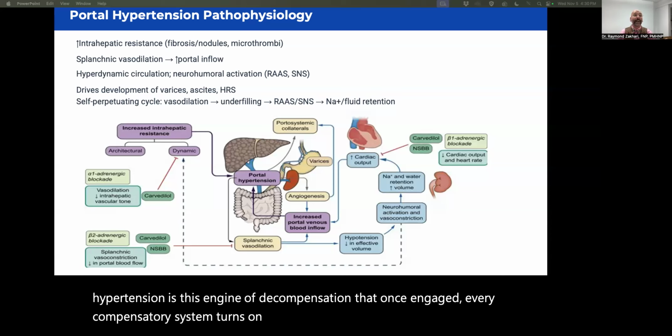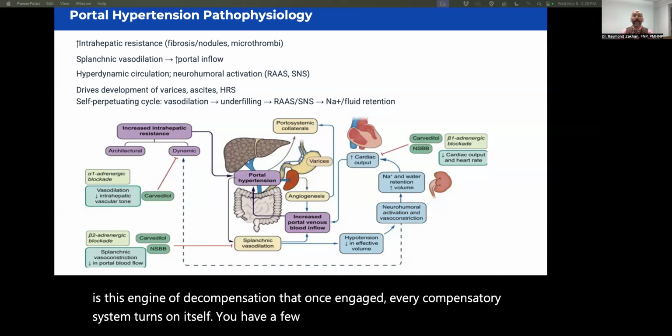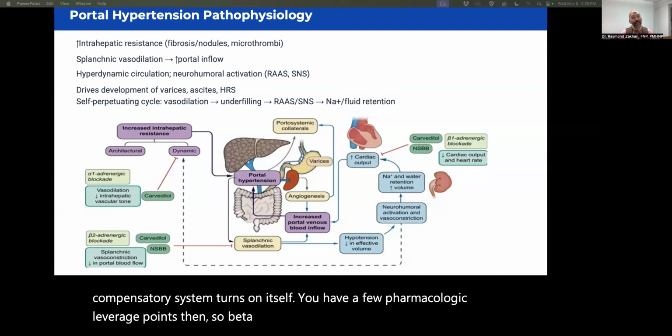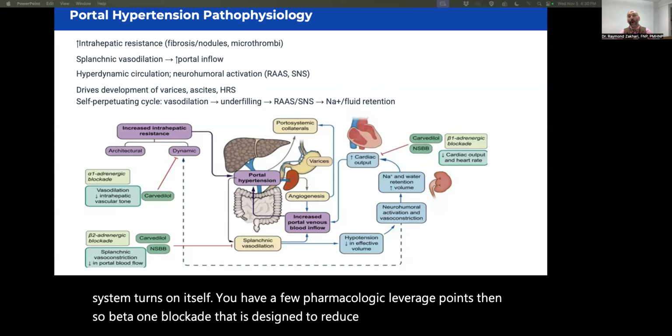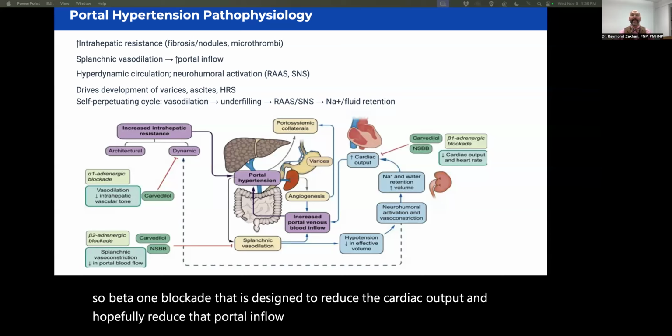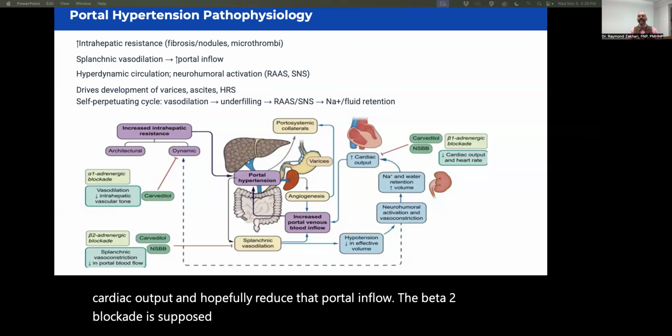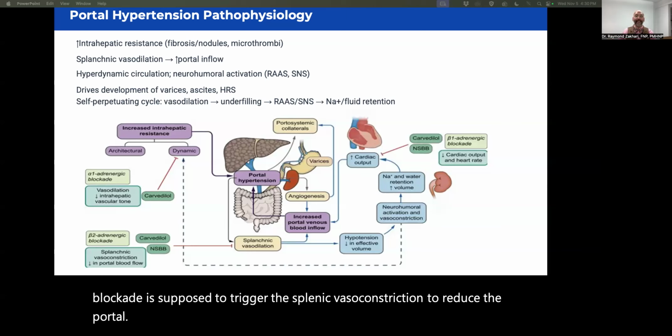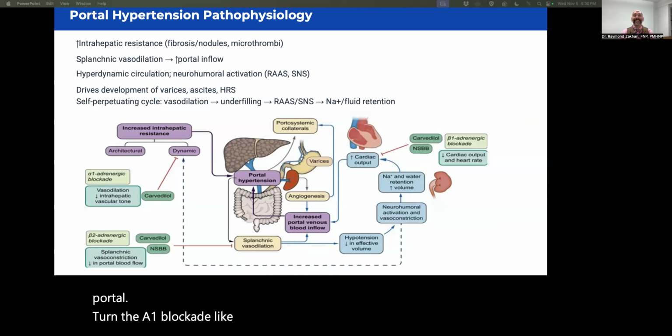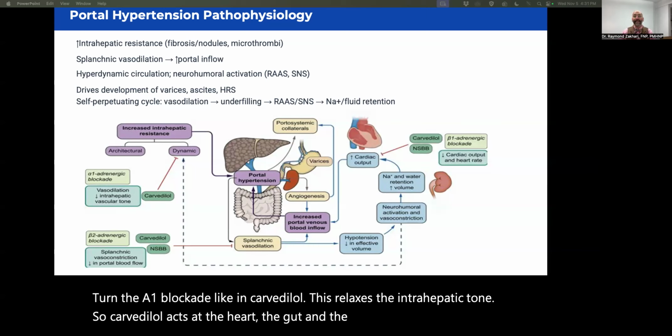You have a few pharmacologic leverage points then. So beta 1 blockade is designed to reduce the cardiac output and hopefully reduce that portal inflow. The beta 2 blockade is supposed to trigger the splenic vasoconstriction to reduce the portal return. The alpha 1 blockade, like in carvedilol, relaxes the intrahepatic tone. So carvedilol acts at the heart, the gut, and the liver. It's like a triple threat.